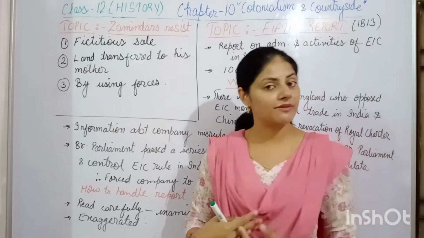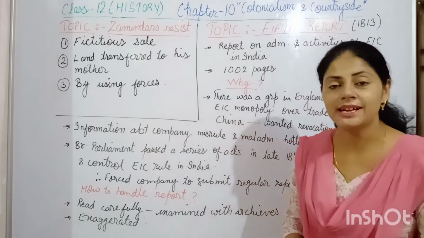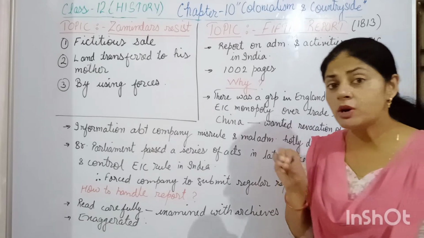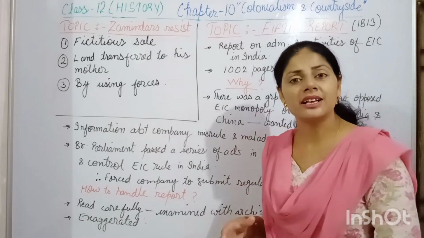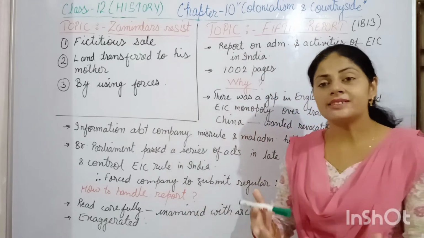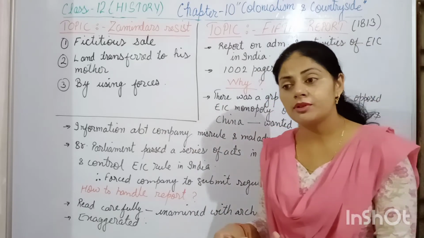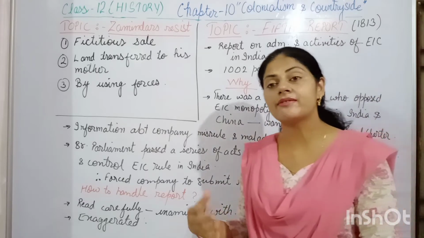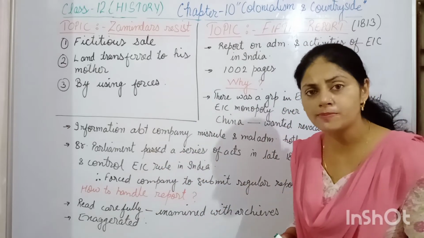Zamindar had to collect the revenue from the peasant and give it to the company, that is East India Company. And we saw that the zamindar class faced so many problems in collecting that revenue from the peasant because of the agricultural crisis and many agricultural problems at that time, due to the low price of the crops.